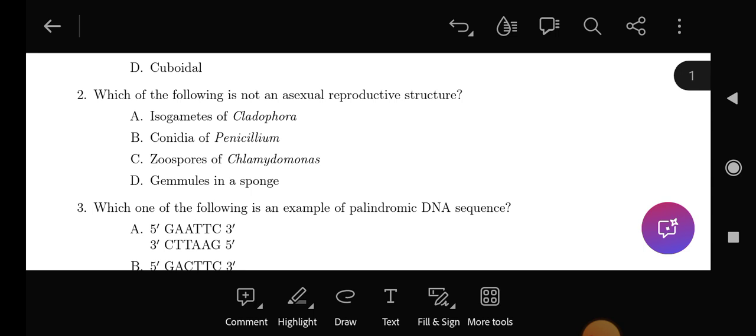Question number 2: which of the following is not an asexually productive structure? First option will be the answer. Isogametes. Gametes are produced during sexual reproduction only.